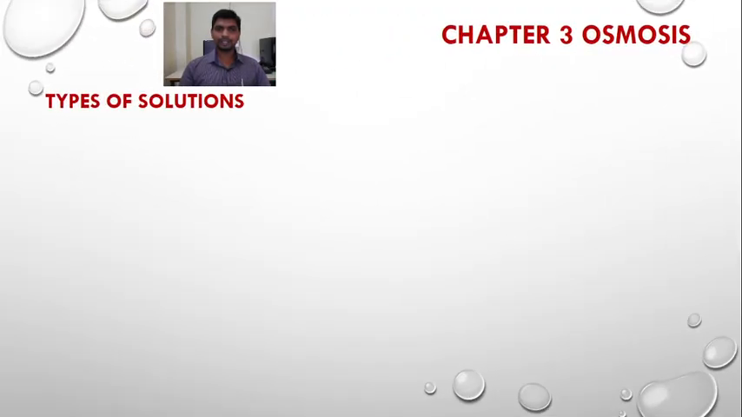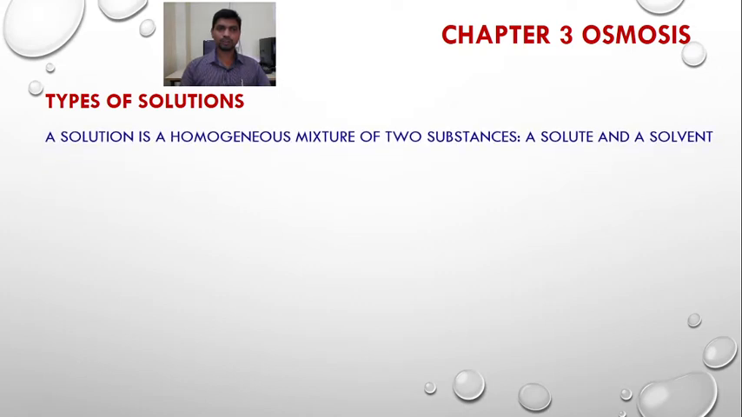Next, these are the types of solution. Before going to study the types of solution, here we are going to study how solutions are prepared. For the preparation of a solution, two things are required. One is the solute, another one is a solvent. So a solution is a homogeneous mixture of two substances, that is solute and solvent.